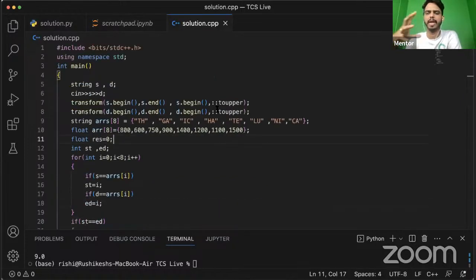First I'll explain this in terms of C++. Like I said, people are coming from different backgrounds, and they might have different coding perspectives. So based on that, first let's understand how we are going to solve this in C++. This is how we need to calculate the fare value, so we might need some libraries. These are how we can import them.